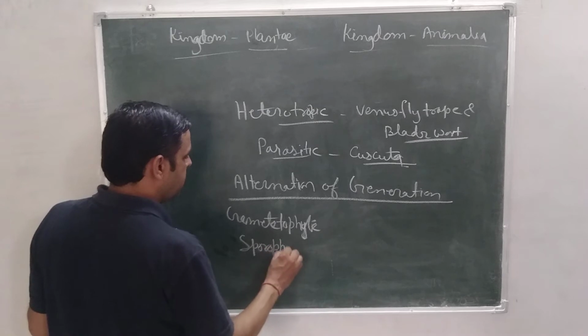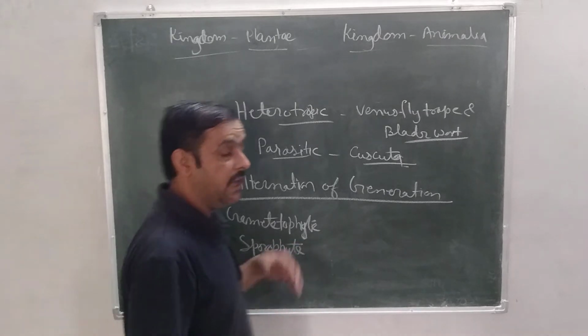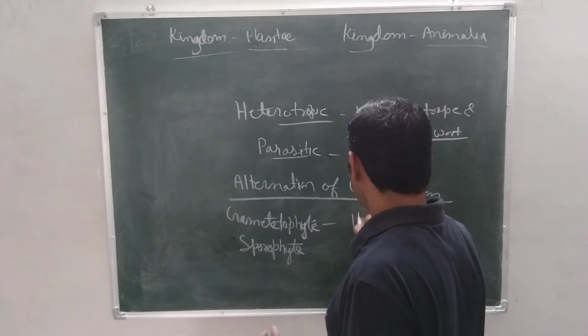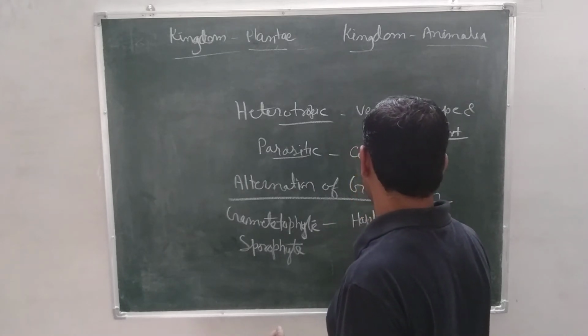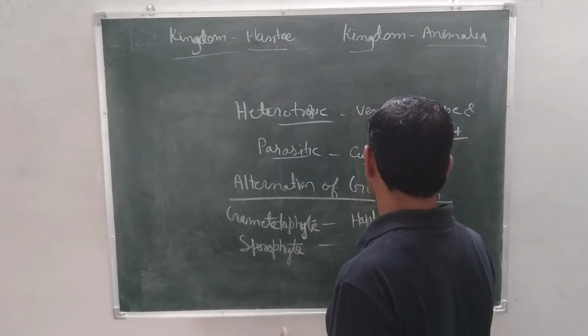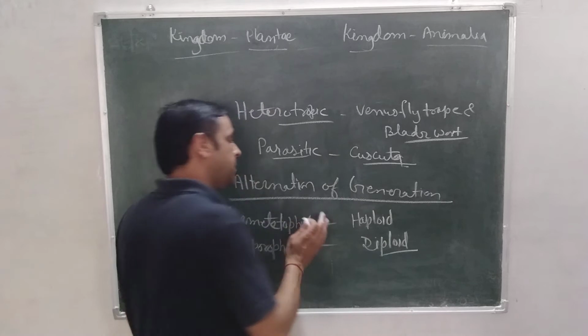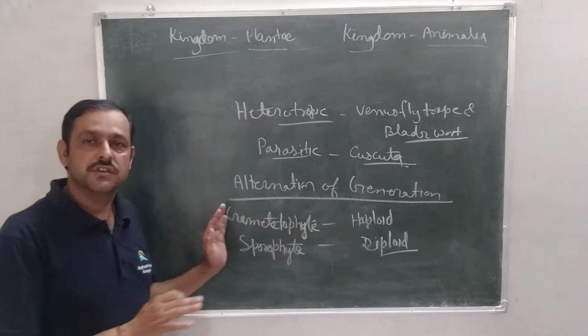Whenever we use these words for animals, they are called haploid and diploid. The difference is only in the words, not in the stage.